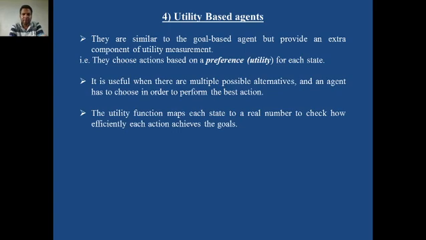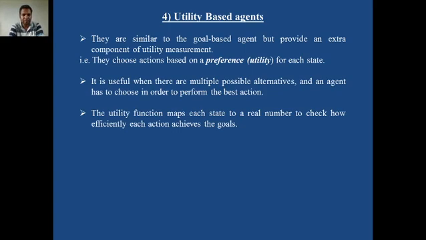For example, by choosing the third alternative, if the agent gets an advantage of a certain kind, then it will go by the third route. That is why such agents are called utility based agents. It means it has preferences. Preferences means alternatives. Utility means preference means alternatives.